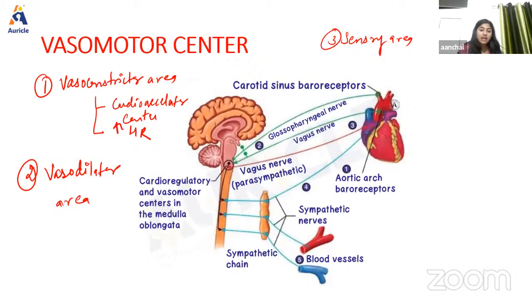Now, next we have the vasodilator area. This area is also known as the depressor area. This area is basically to decrease the heart rate by sending inhibitory impulses through the vagus nerve, and it is also responsible for the dilation of blood vessels. Next we have the sensory area. So, the sensory area is basically present in the nucleus of ductus solitarius in the medulla, and